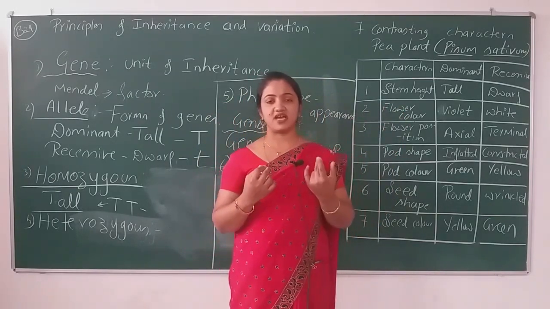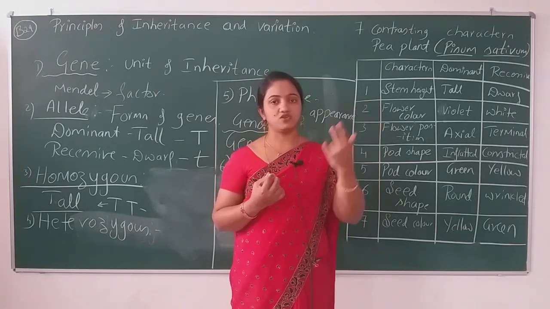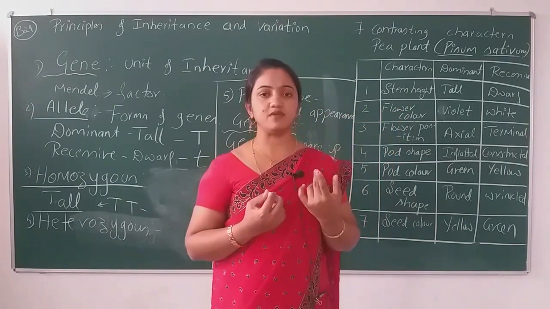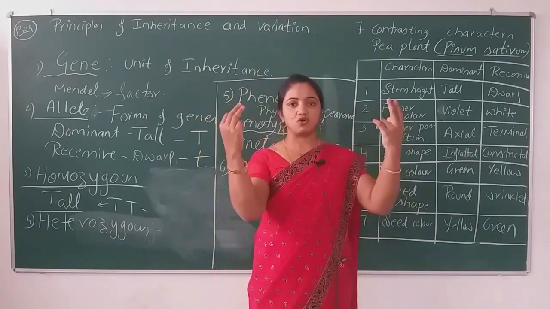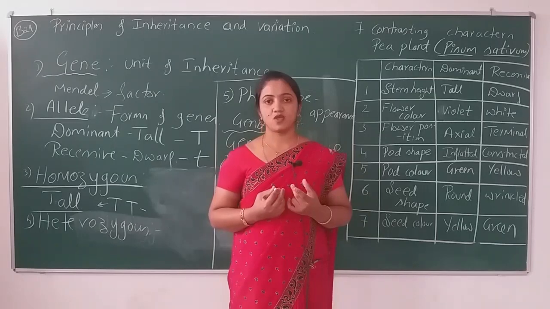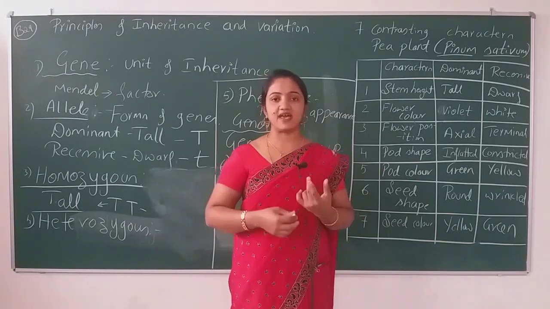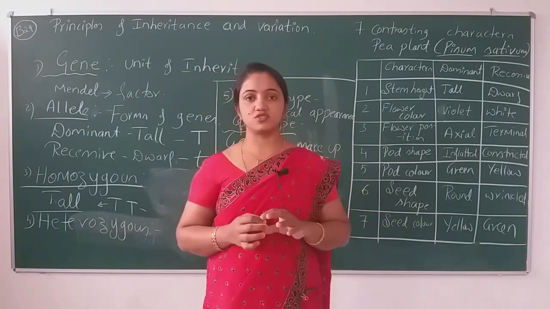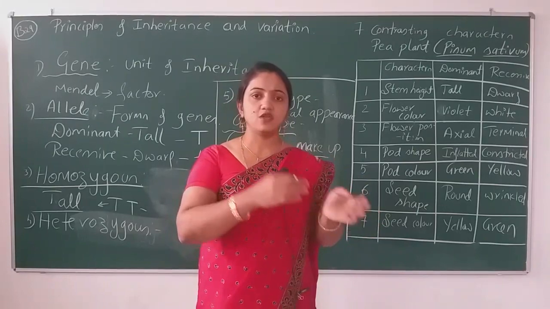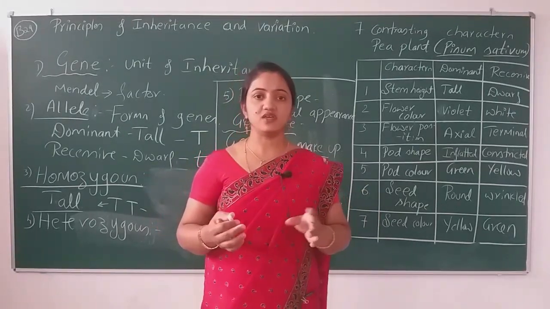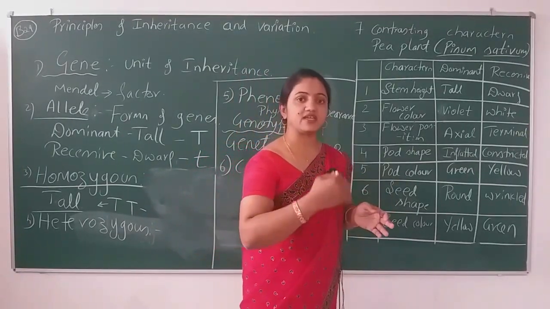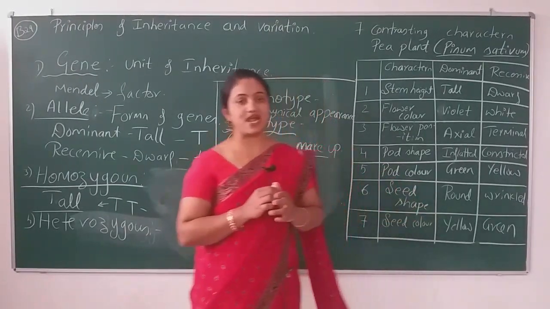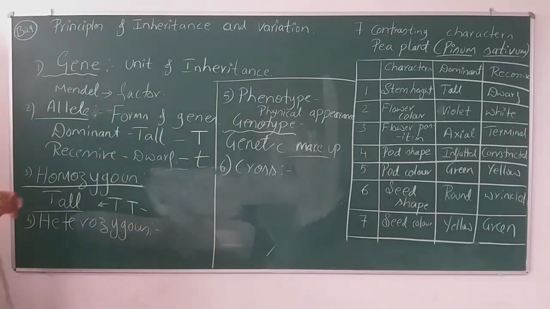One more plant we are having is dwarf, or the flower color will be white, whatever it may be. So when we cross these plants, we will have the offspring of it. That process is known as crossing. Crossing means reproducing from the two plants. We are reproducing offspring again and again by taking two plants. So that term is known as cross.